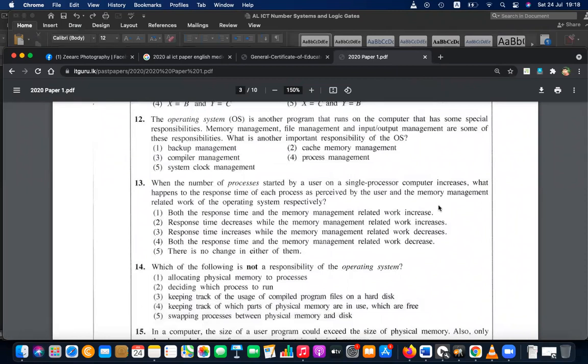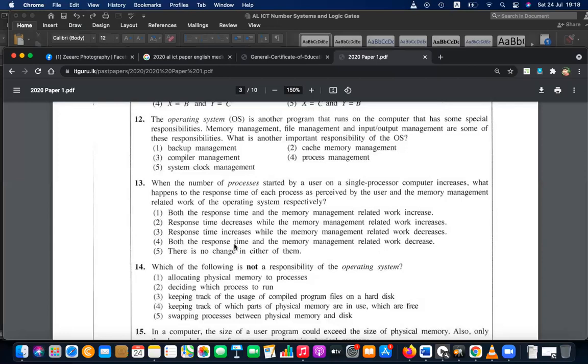When you increase the number of processes, it will slow down, because the processes are working on time sharing and resource sharing, so the single processor will be shared among those processes. As processes increase, the single processor is shared. So what happens to the response time? Is it increasing or decreasing? It's increasing. Slow down means response time increases.